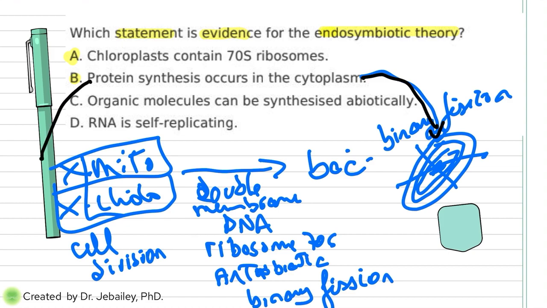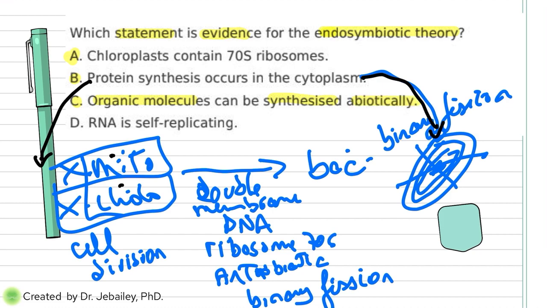And usually the ribosomes will be inside the mitochondria and chloroplast. The cytoplasm is not inside of the mitochondria, and the cytoplasm is not inside the chloroplast. Tricky word, very tricky.